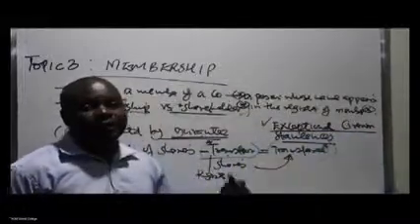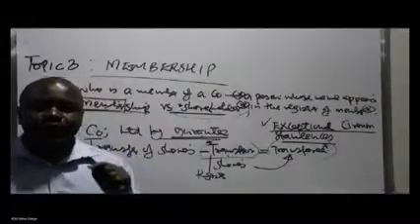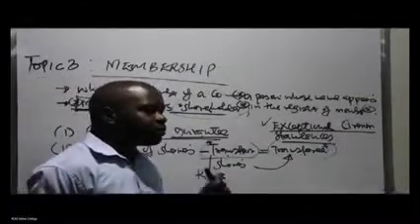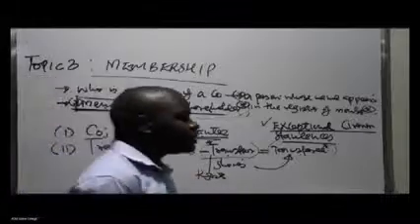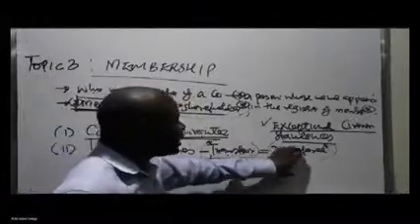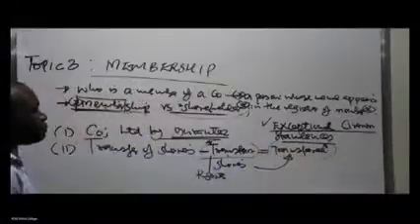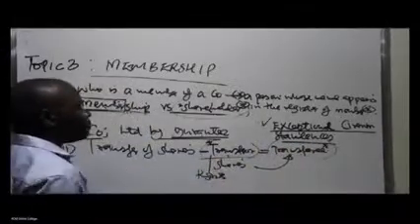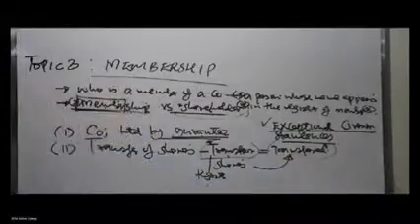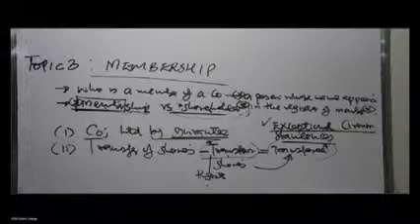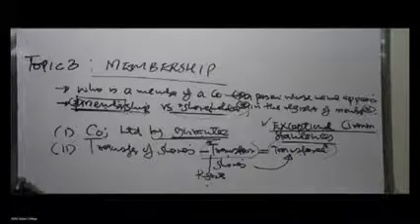A shareholder, but he's not a member because his name is yet to be included until the board approves the transfer. That is when they'll be able to do what? Effect the transfer, and of course eventually make changes to the register of members by removing the name of this one and including the name of this one. So in this situation you can see this one is just a member because his name is still appearing. This one is just a shareholder because he has already gotten the shares under the contract or agreement, but he's still having to wait. The company has to approve. I'm just waiting for them to approve and put my name in the register of members. Then I become what?